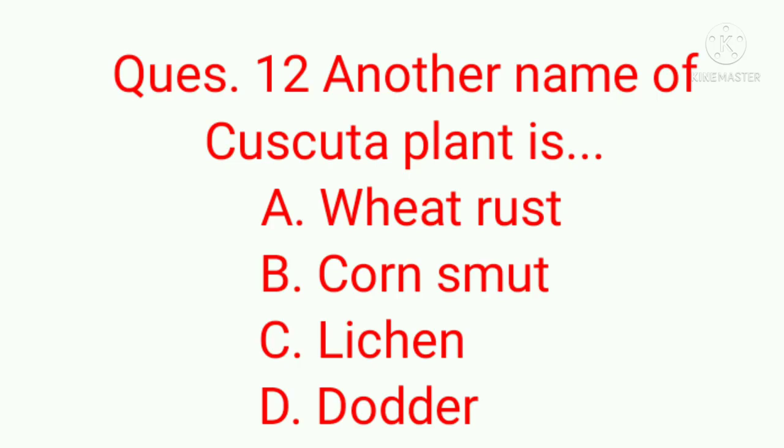Question number 12. Another name of Cuscuta plant is A. Wheat rust, B. Corn smut, C. Lichen, or D. Dodder. Correct answer is D. Dodder.